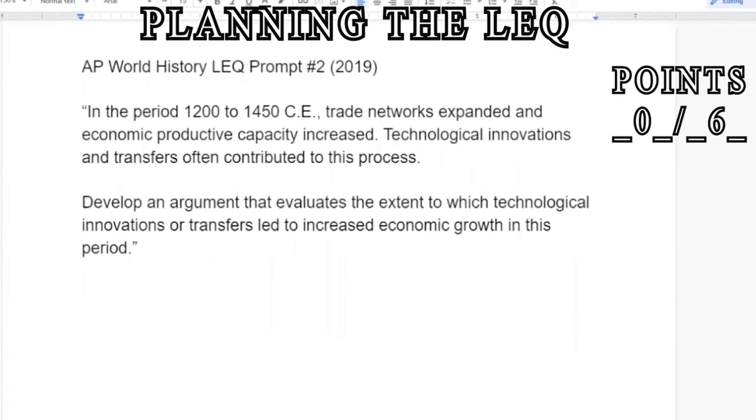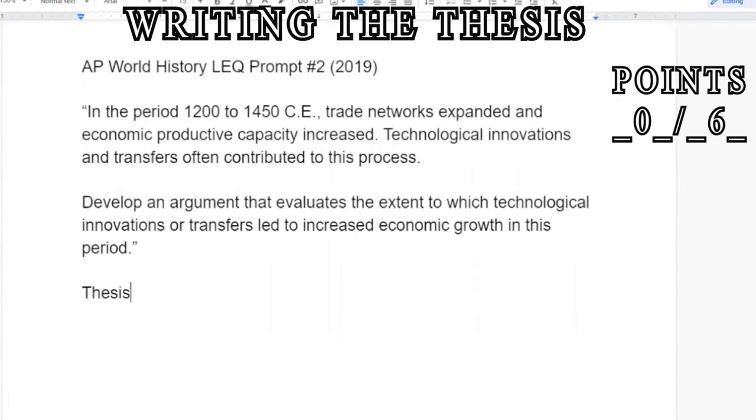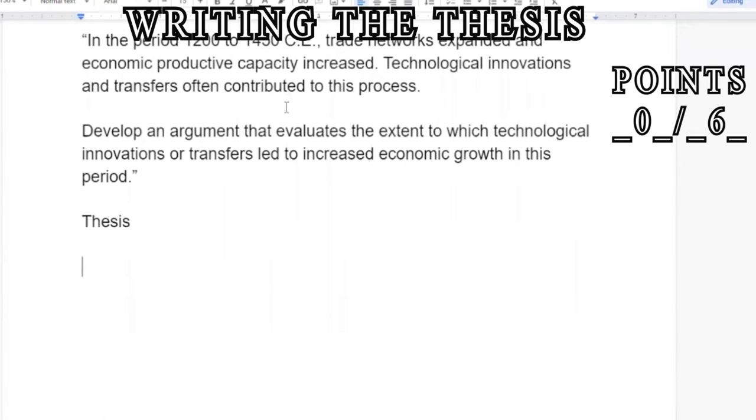So before we get too deep into the essay, let's establish what our thesis is going to be. Now, a thesis is very similar in the LEQ as it is to the DBQ. You simply need to establish at least one line of reasoning with one historically defensible example.